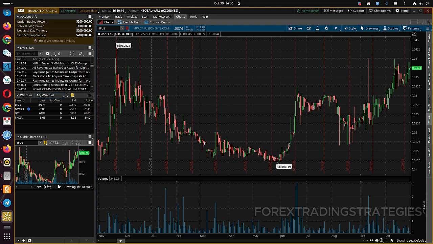When trading futures on Thinkorswim, it's essential to have a well-defined trading plan. This plan should outline your investment objectives, risk tolerance, and preferred strategies. It's also crucial to stay updated on market news and events that could impact the prices of futures contracts. By conducting thorough research and analysis, traders can make informed decisions and increase their chances of success.